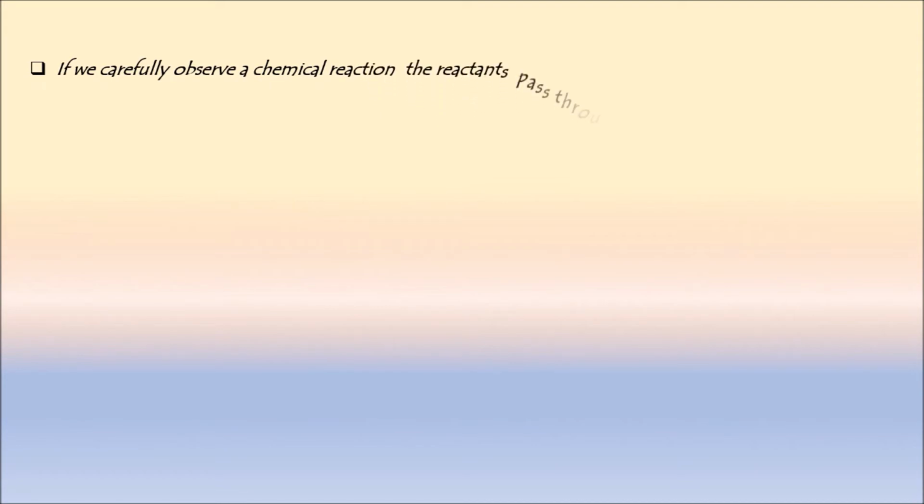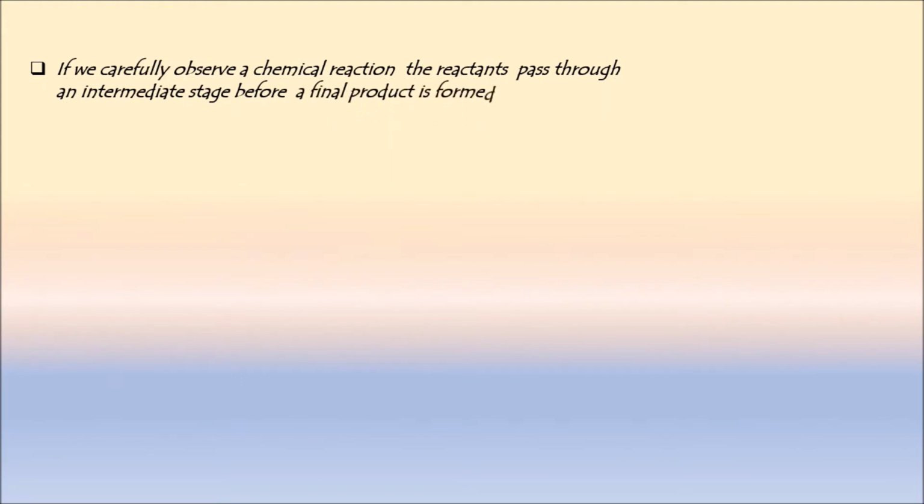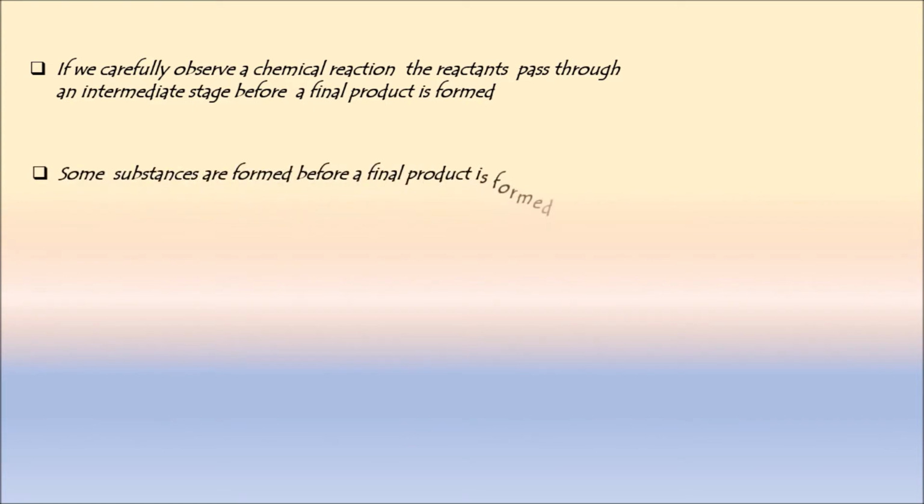If we carefully observe a chemical reaction, the reactants pass through an intermediate stage before a final product is formed. So by this statement we can see that in a reaction, the reactants will undergo some intermediate stage, and these intermediates finally result in the final product. Some substances are formed before a final product is formed.